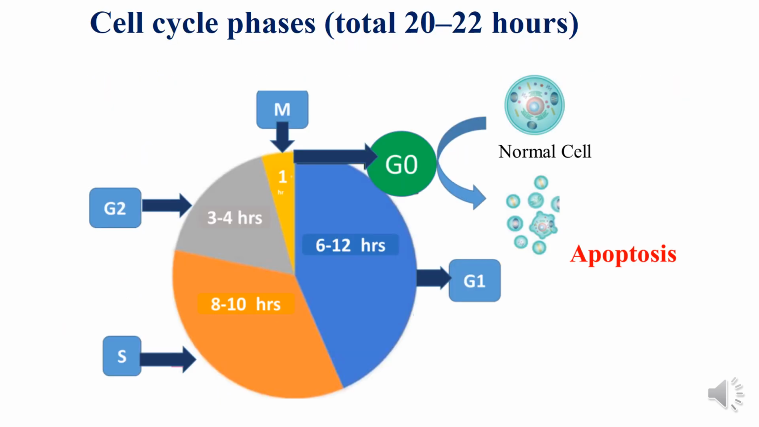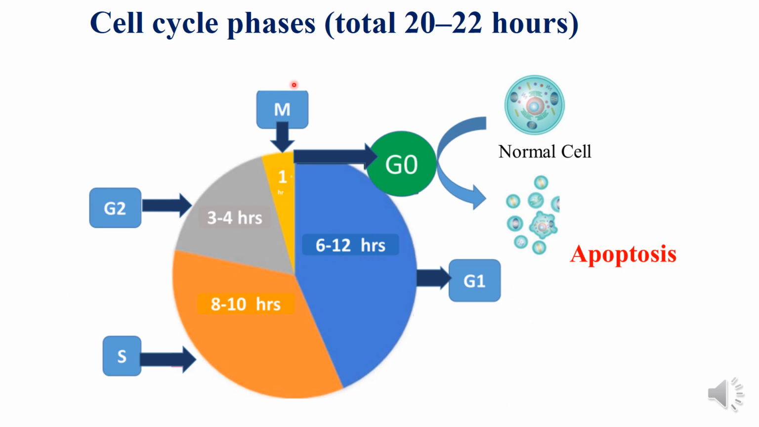Let us look at the cell cycle and its phases. The cell cycle phases last for around 20 to 22 hours. As you know, the cell cycle refers to a cyclic occurrence of series of events leading to cell division. So there are four phases in cell cycle, as you can see here: the G1 phase, S phase, G2 phase and the M phase. These are the four phases of a cell cycle.